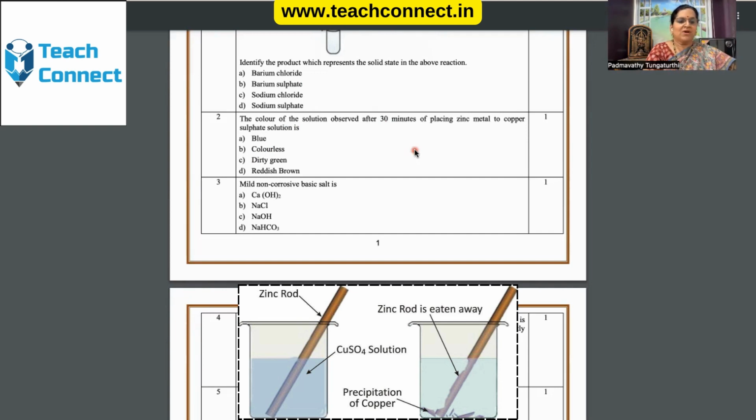Dirty green precipitate is not formed, and reddish brown precipitate is also not formed here. We are supposed to write the answer after 30 minutes of placing zinc metal in copper sulfate solution. It's going to be a colorless solution because zinc, being high in the reactivity series, will react with copper sulfate. We all know that the higher element will replace the lower one in the compound. That's how in the reactivity series zinc can react with copper sulfate, and a colorless solution comes up.